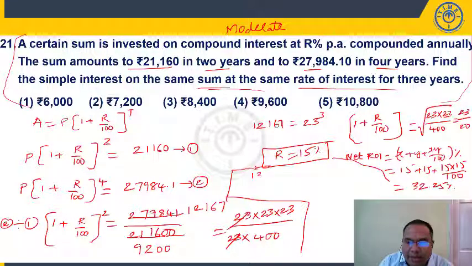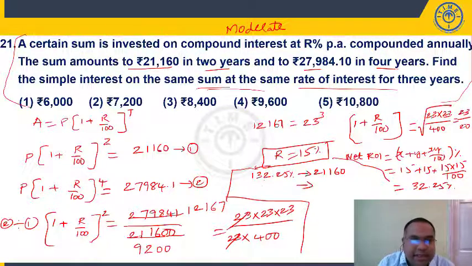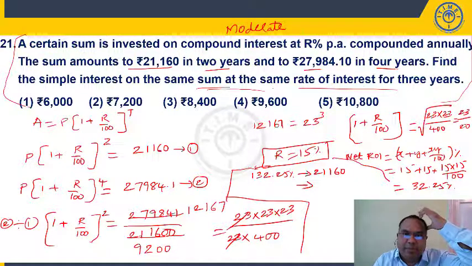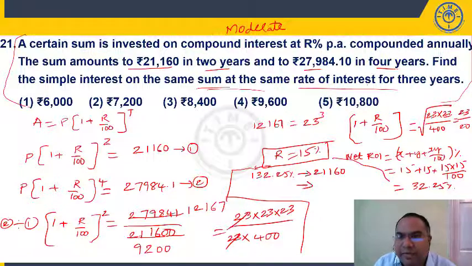Amount will become 132.25%. That is given as 21160. Question is, find the simple interest on the same sum at the same rate of interest. So 15% simple interest for 3 years will be 15, 15, 15, 45%. How much? Right? Cross multiply and simplify.